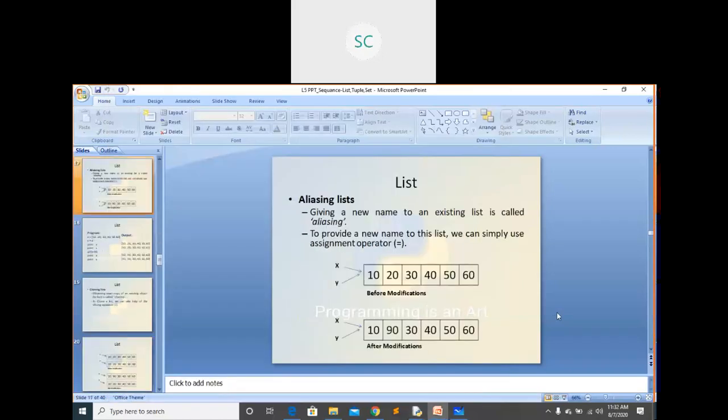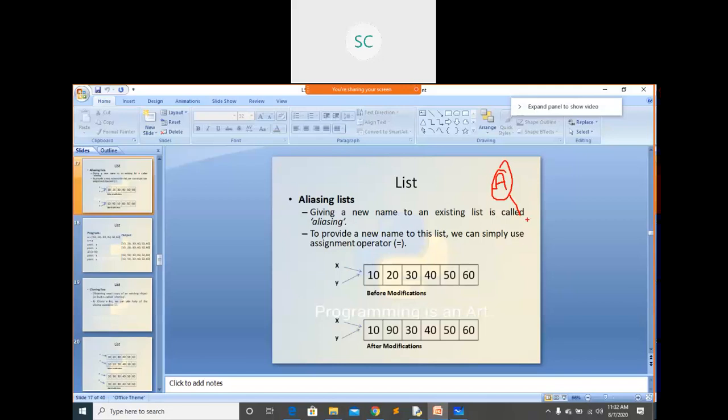Then aliasing a list. Aliasing a list means giving a new name to an already existing list. One person is there having one name, A. He may have some other alias name also, like Chintu, Motu.